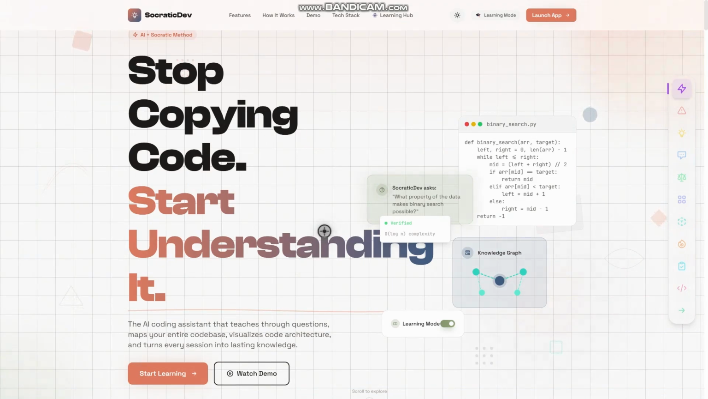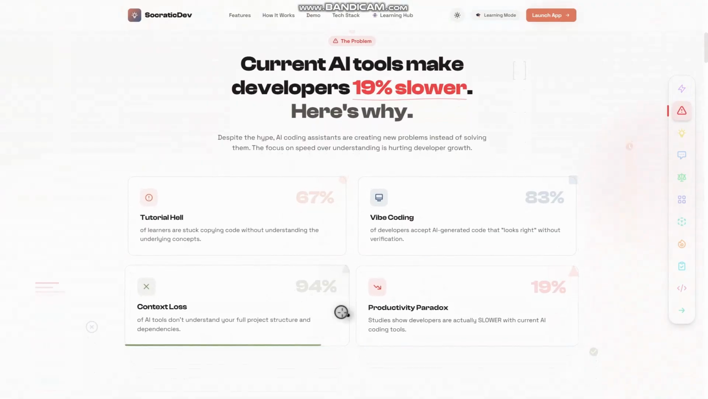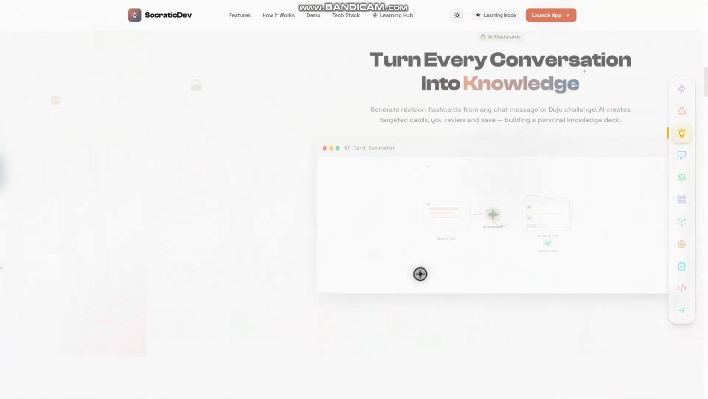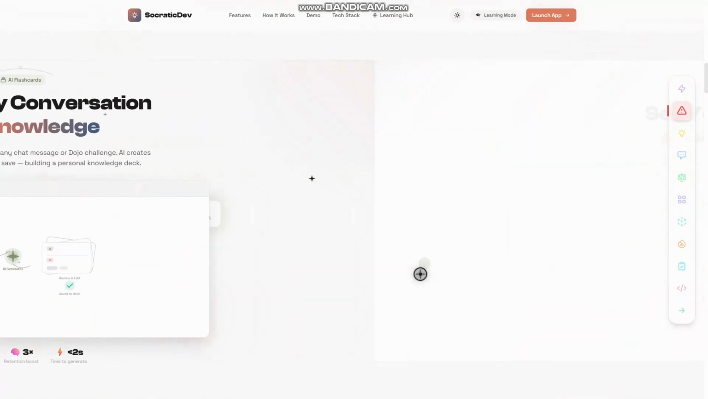A few weeks ago, one of us asked AI for a DSA solution. It answered in seconds. But when we had to explain why the solution worked, we got stuck. That moment changed our direction. We realized modern AI makes answers faster, but not always understanding deeper.